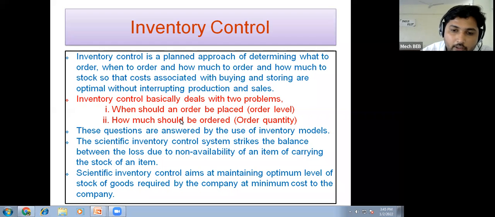Inventory control systems or inventory control models try to reduce the losses which happen due to non-availability, or due to overstocking, or overbought inventories. So those two things need to be minimal. And these models also try to reduce the cost associated with these two things.